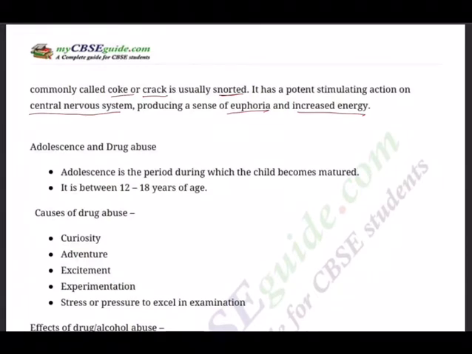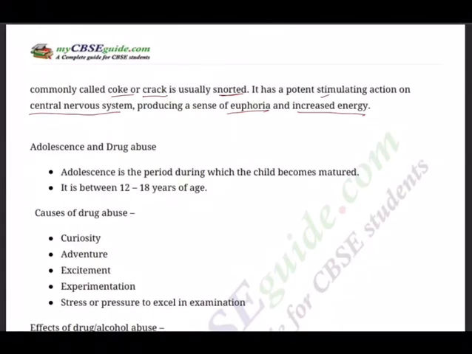The gold medal is lost because the urine samples collected after the event have proved that he or she has used some drug, and that drug has increased energy, so they are not eligible to get that. Many times these embarrassing situations have happened even to very famous international athletes, and that is the reason why the governments are very strict about this.